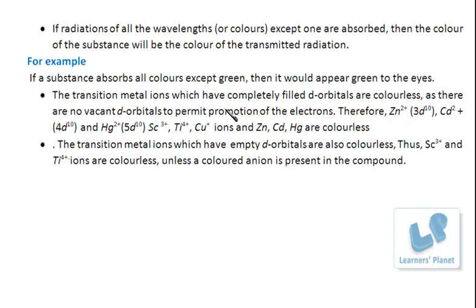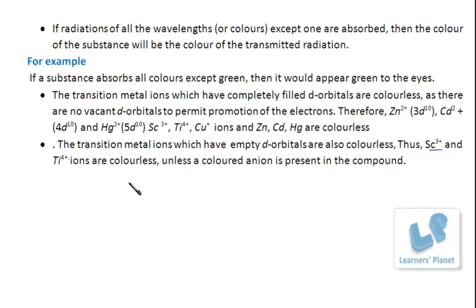The transition metal ions which have completely filled d orbitals are colorless, as there are no vacant d orbitals to permit promotion of electrons. Therefore, Zn2+ (3d10) and Cd2+ (4d10) form colorless compounds. Scandium 3+, titanium 4+, copper+ ions, zinc, cadmium, mercury, they are all colorless. The transition metal ions which have empty d orbitals are also colorless. Say Sc3+ has empty d orbitals. Ti4+ has empty d orbitals.